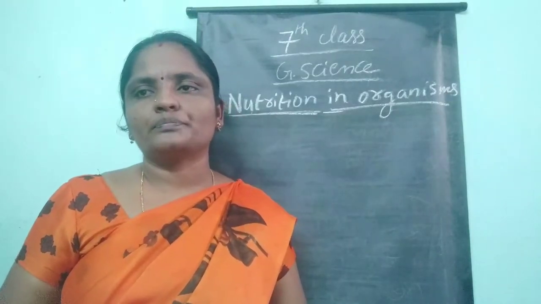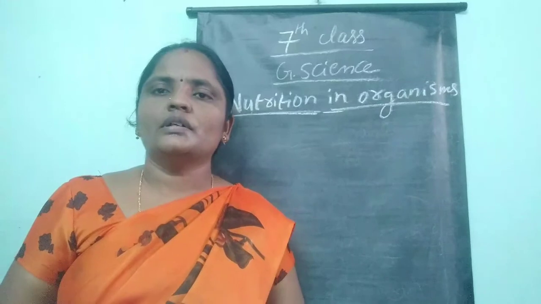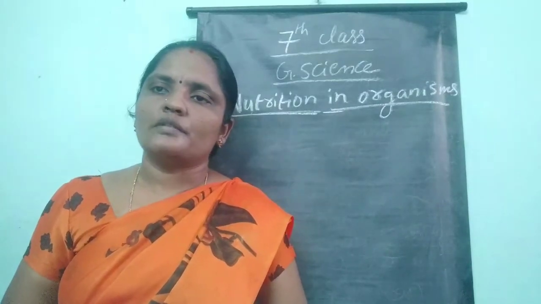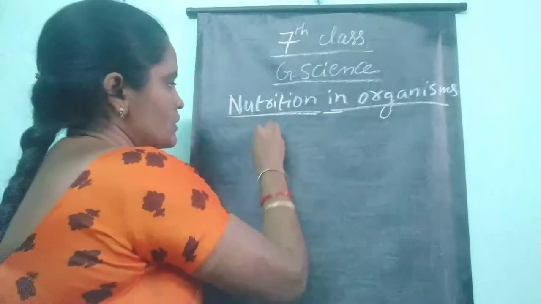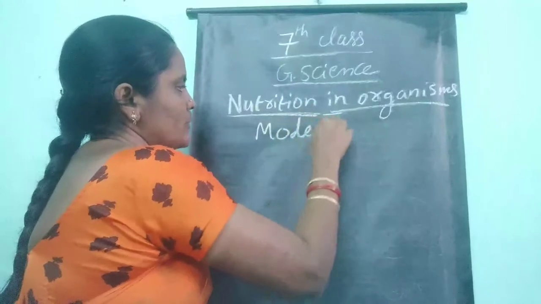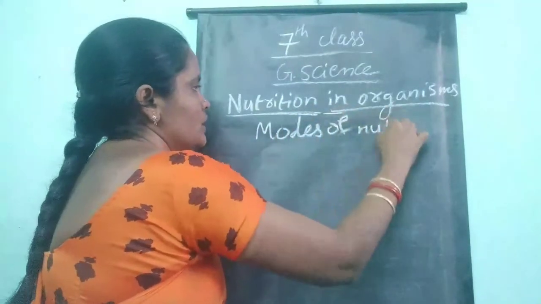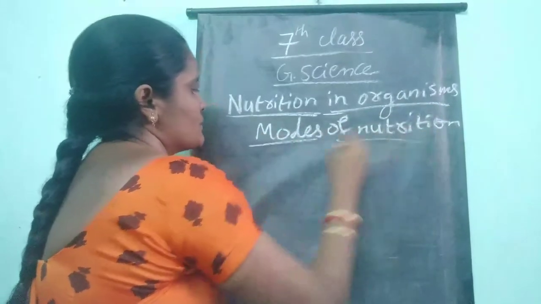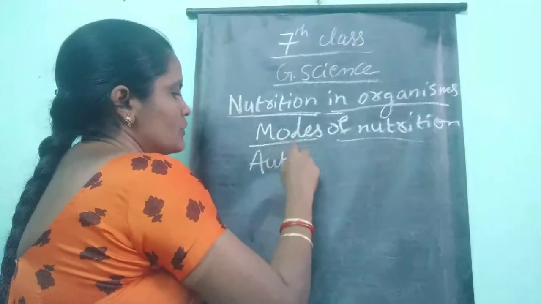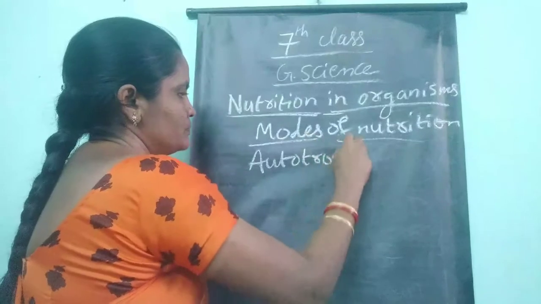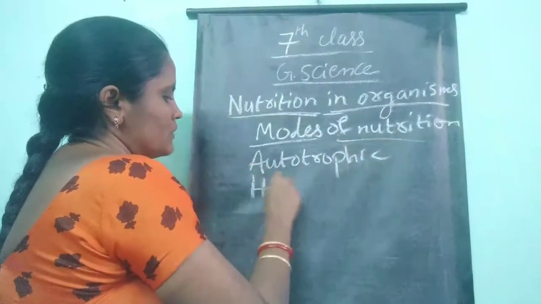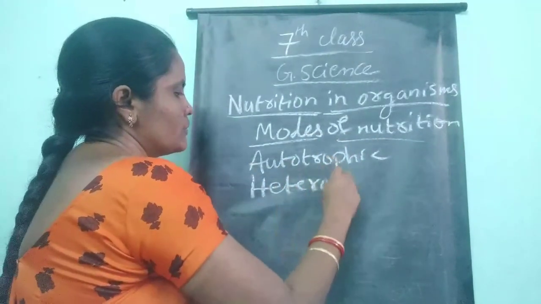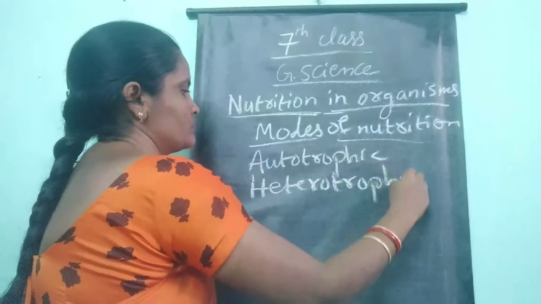Here there are modes of nutrition. There are two types of nutrition. The first one is autotrophic nutrition and the second one is heterotrophic nutrition.